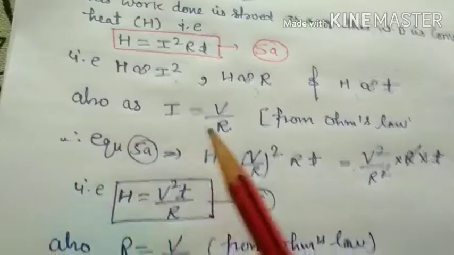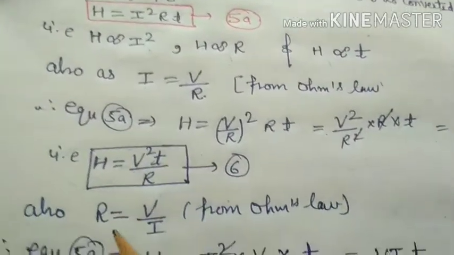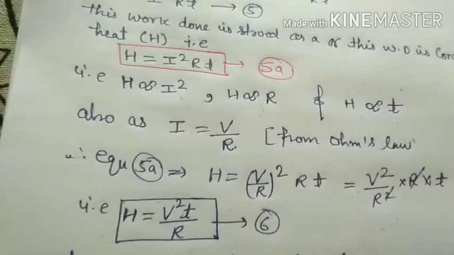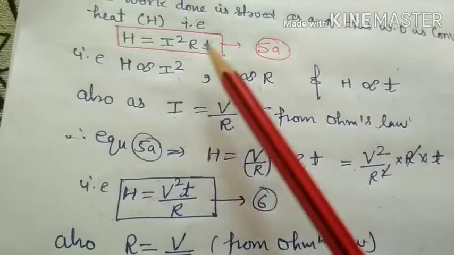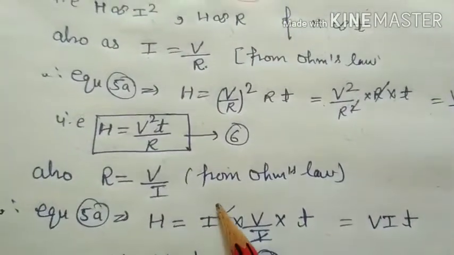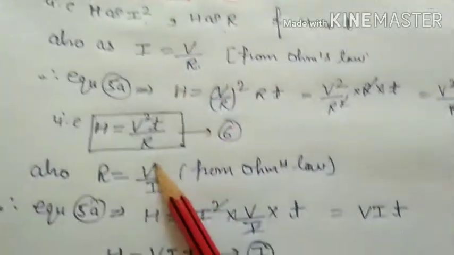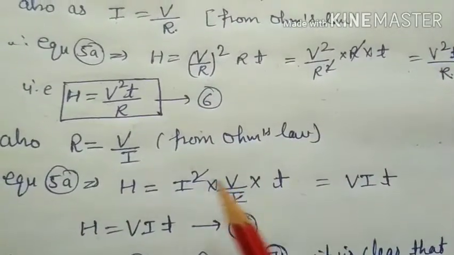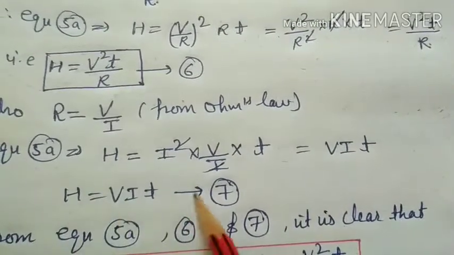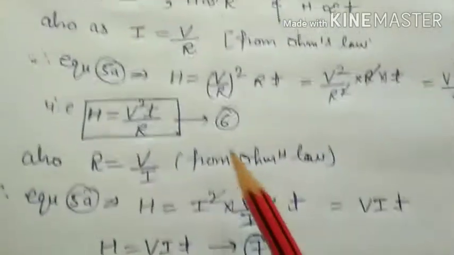Next, another relation of H. From Ohm's law, V is equal to IR, so R equal to V upon I. Now put R equal to V upon I in equation number 50. Therefore H is equal to I square into R, that is V upon I, into T. I and I cancel, therefore VIT. So H equal to VIT. This is equation number 7, this is equation number 6.